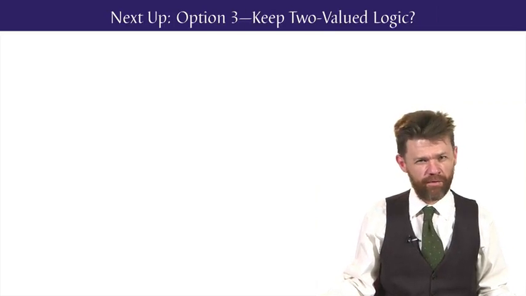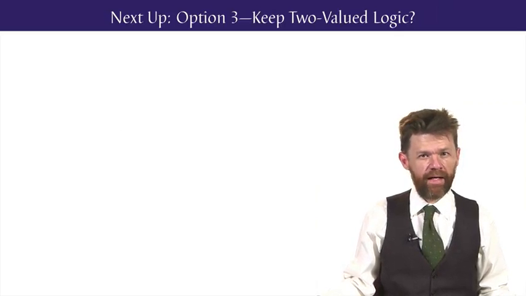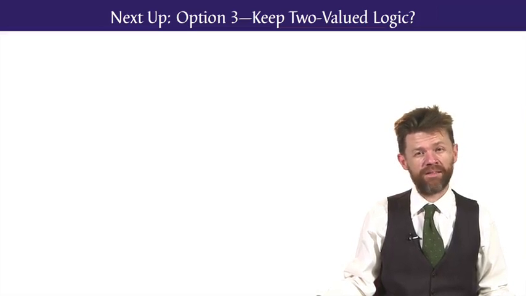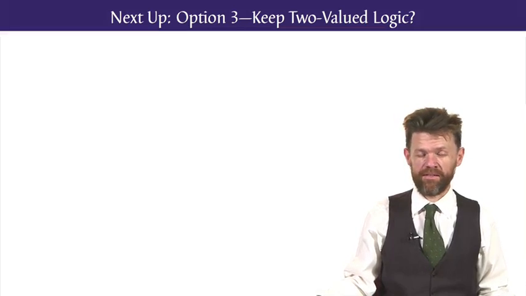I'm going to leave our exploration of fuzzy logic there. In our last lesson for this section, I'll take the other approach to our three options and see if there's some way that we can retain two-valued logic in the face of vagueness.